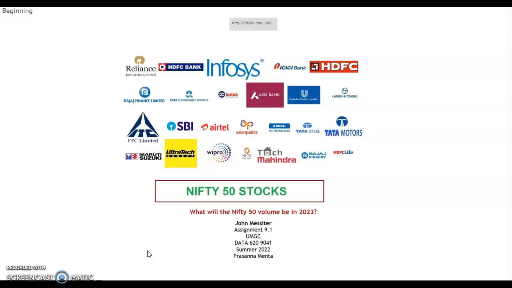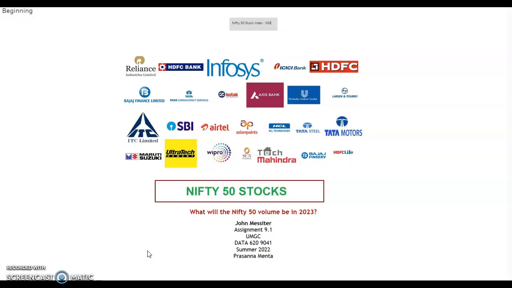This is the Nifty 50 stocks, and what will the Nifty 50 volume be in 2023? So a little background on the Nifty 50. It's a diversified 50 stock index accounting for 13 sectors of the economy. It's used for a variety of purposes, such as benchmarking fund portfolios, index-based derivatives, and index funds.